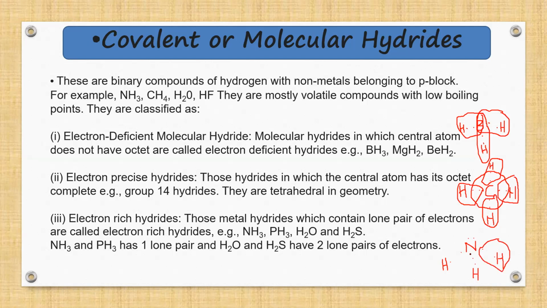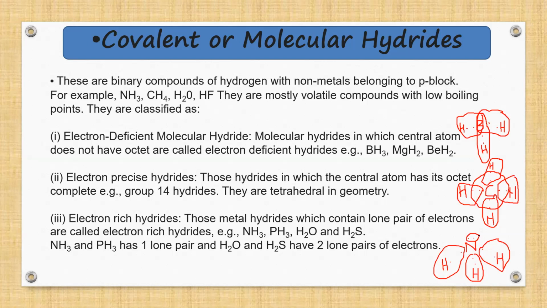and form an ammonia molecule which is pyramidal in structure, and still you can see that the nitrogen atom, being the central atom, is remaining with a lone pair of electrons. So they are known as electron rich hydrides. I repeat, they are known as electron rich hydrides. You can check this for all the given examples. I hope the covalent or molecular hydride is being understood.